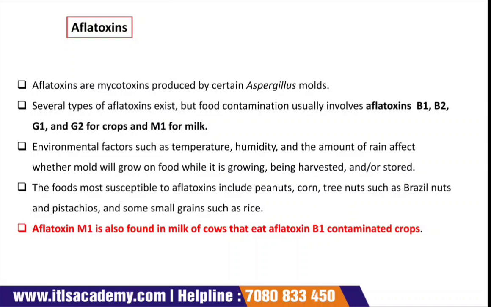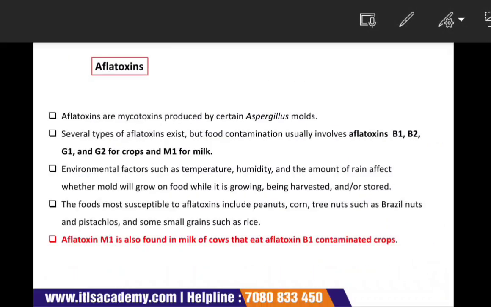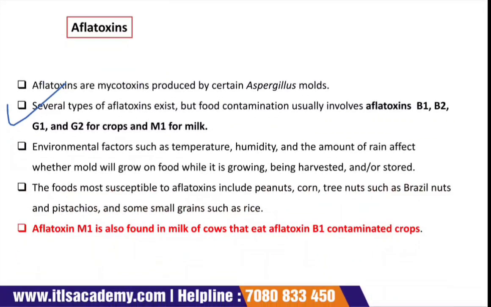M1 for milk. This is very important, because in interviews and examinations this question always comes up, so I'm marking it as important: the aflatoxins that are harmful for crops are B1, B2, G1 and G2, and M1 is for milk.